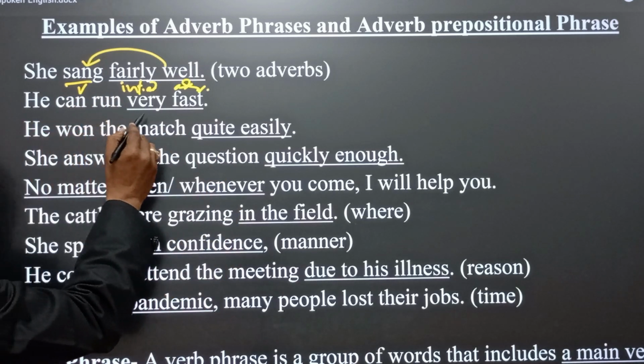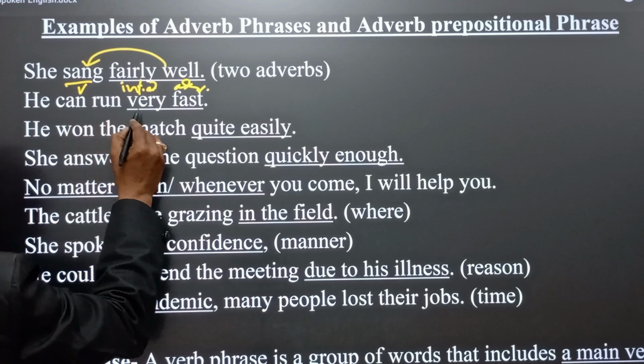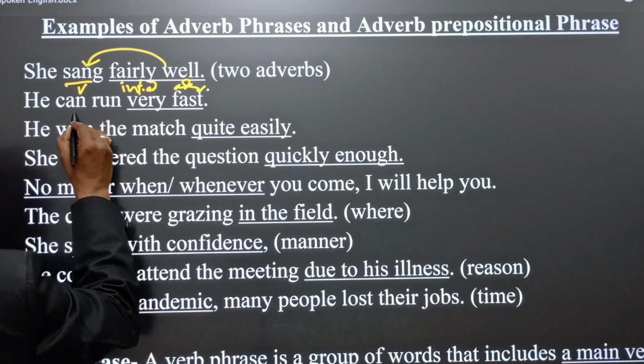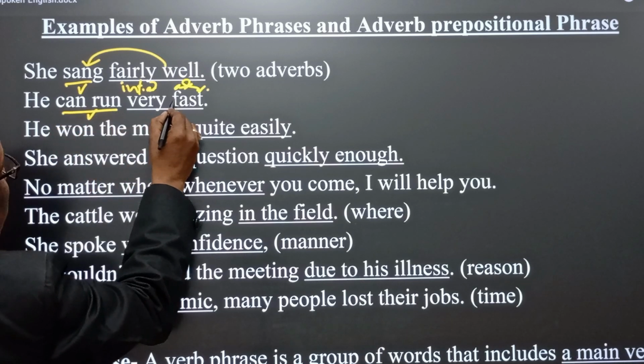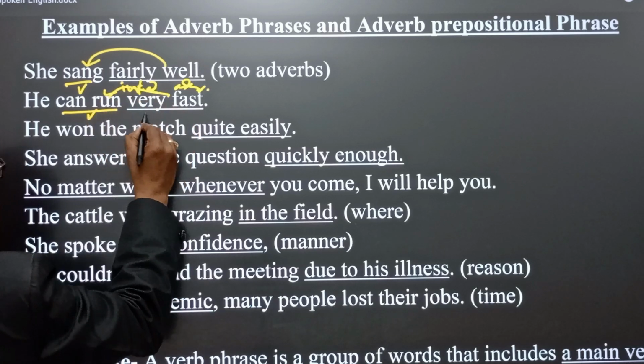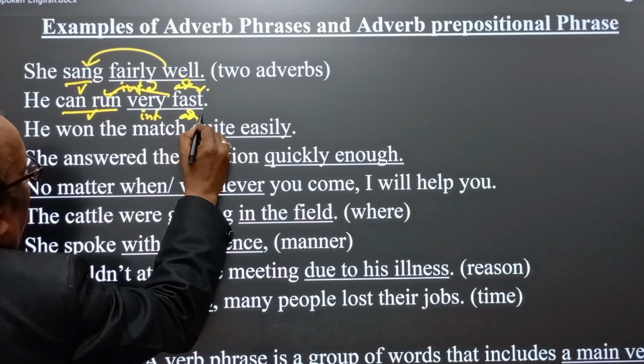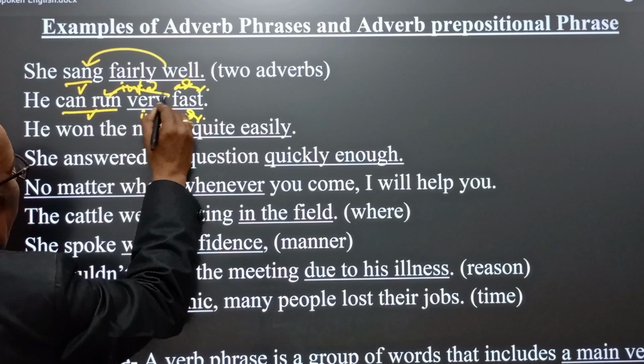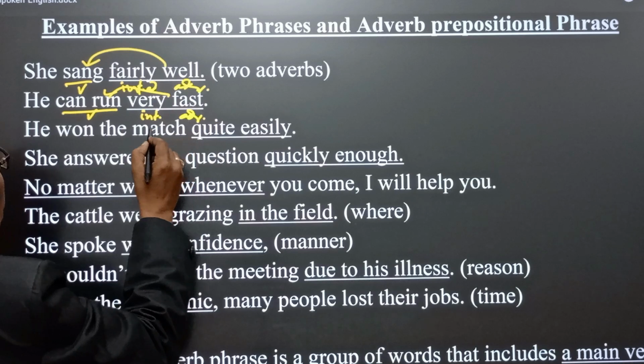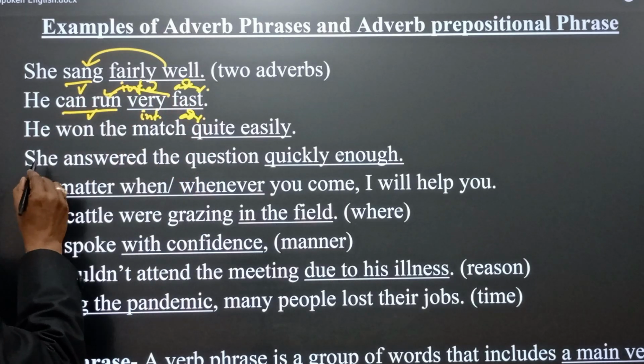He can run very fast. Here we find that this is a verb phrase. Very fast: very is the intensifier and fast is the adverb. Therefore, very fast.